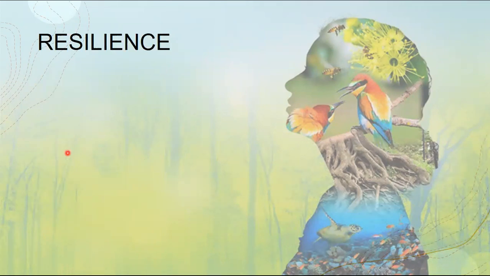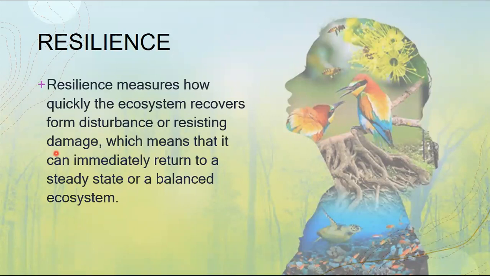On the other hand, the concept of resilience. When we say resilience, it measures how quickly the ecosystem recovers from disturbance or resisting damage, which means that it can immediately return to a steady state or a balanced ecosystem. There will be times that your ecosystem will be disturbed. Obviously, it will be disturbed sooner or later, which means if there is resilience in your ecosystem, it will be able to bounce back, get back to its original state, a balanced ecosystem.